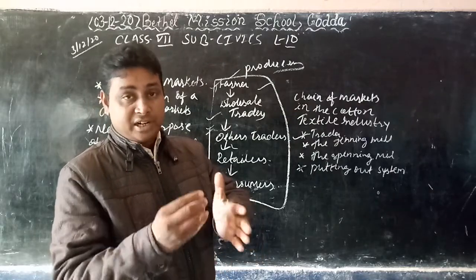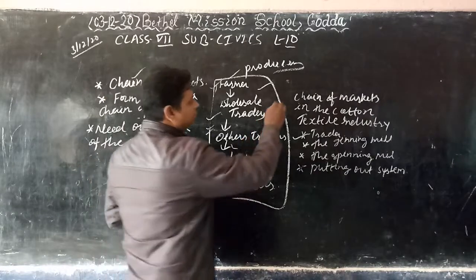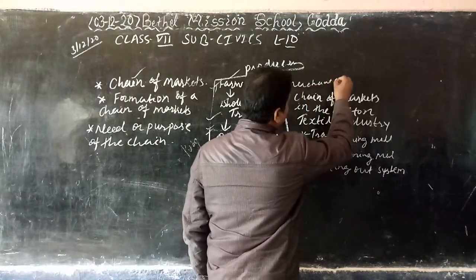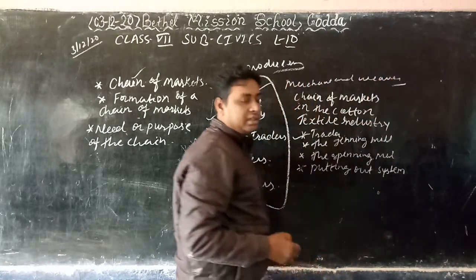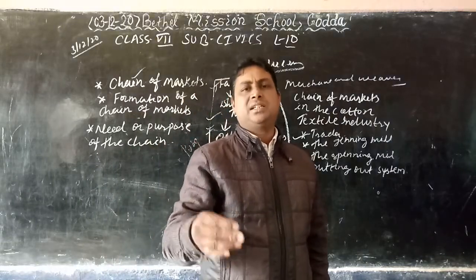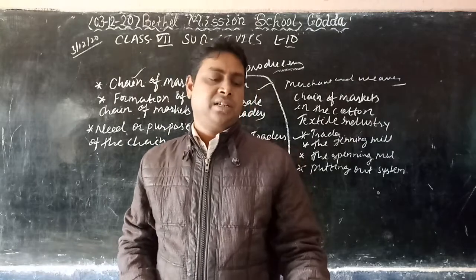Such an arrangement between merchant and weavers is called the putting out system. So there were some advantages and disadvantages of the putting out system in the market. Understand?